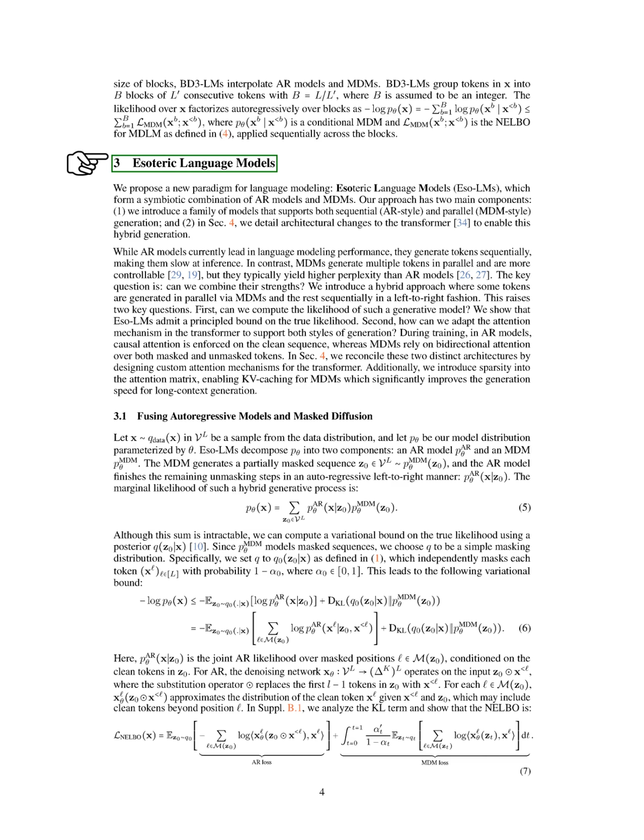Next, we introduce esoteric language models, or Eso-LMs, which combine the strengths of autoregressive and masked diffusion models. Our approach has two key elements. First, we create models that can generate tokens both sequentially and in parallel. Second, we modify the transformer architecture to support this hybrid generation.